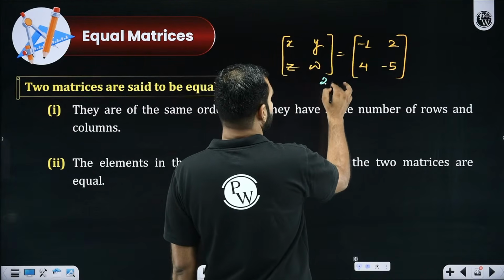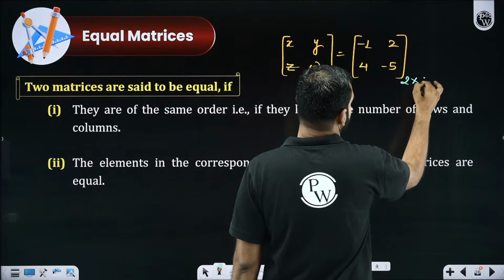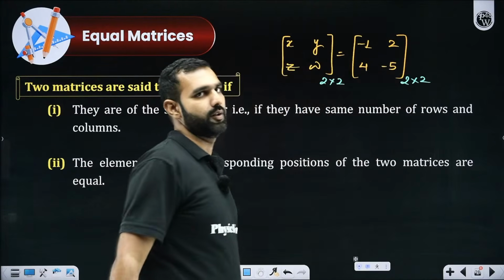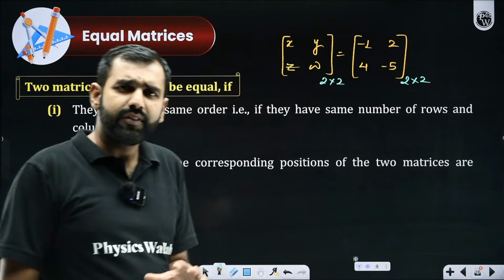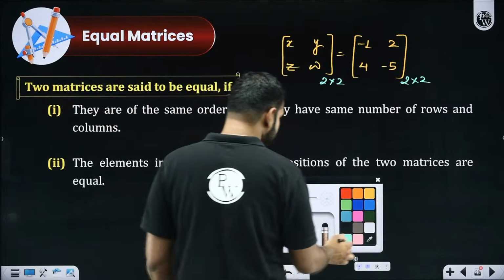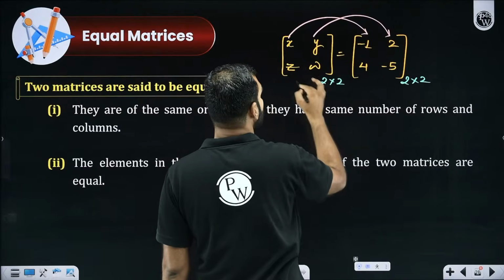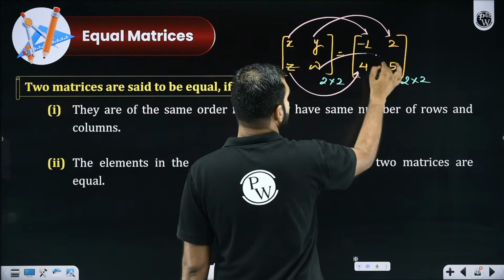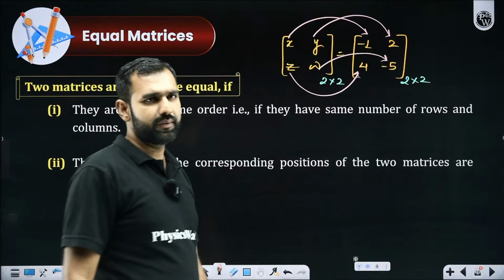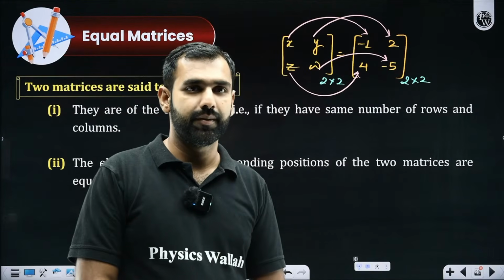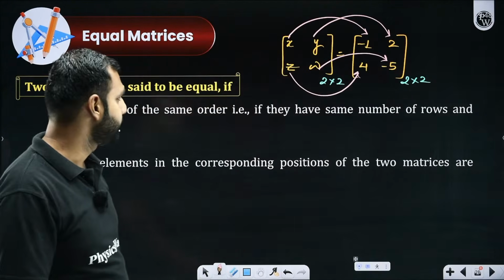First, they should be of the same order. If it is 2 by 2, this should also be 2 by 2. Second, if they are said to be equal, their corresponding elements are same, which means X should be minus 1, Y should be 2, Z should be 4, and W should be minus 5.